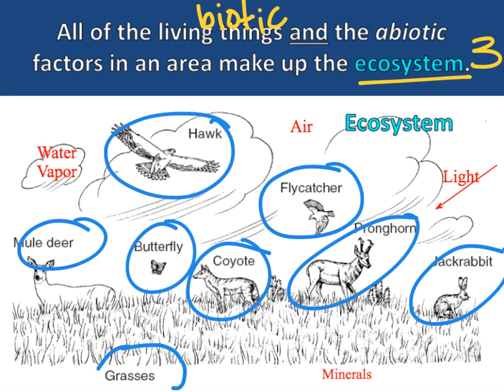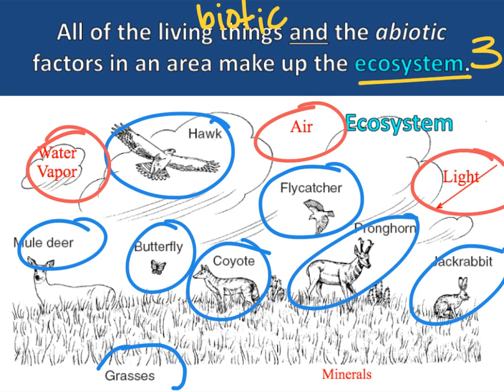As for the abiotic stuff, abiotic, that means non-living, I will circle in pink. That's water vapor, air, light, and minerals.